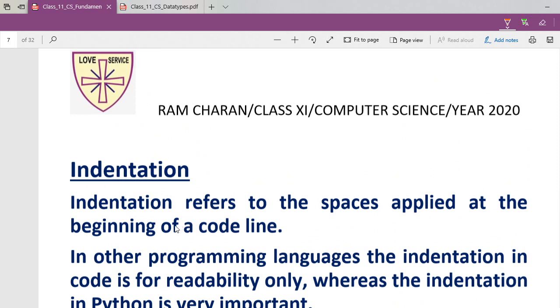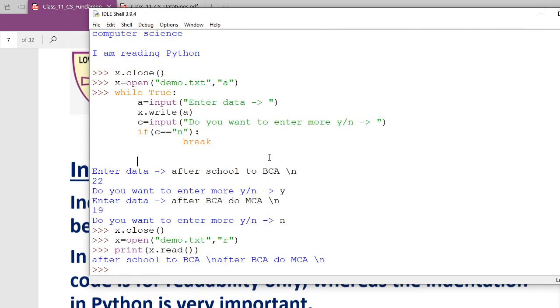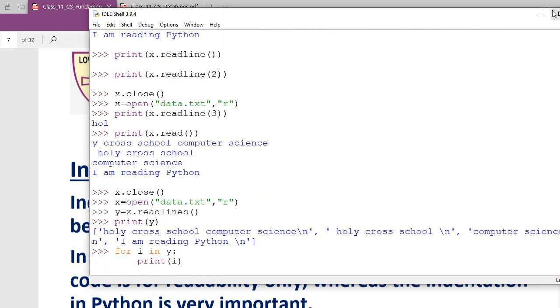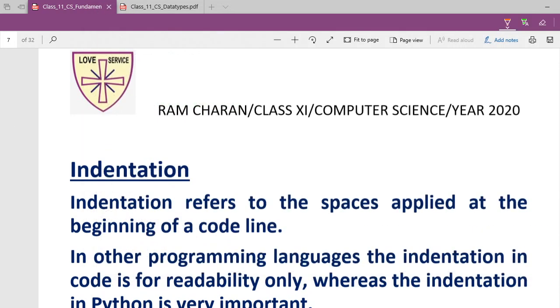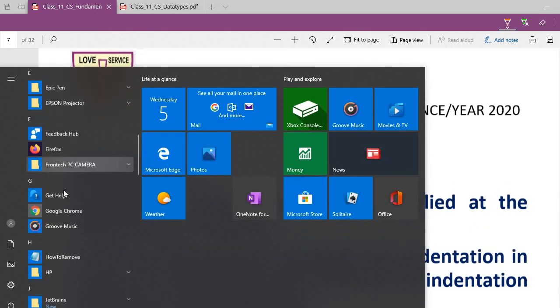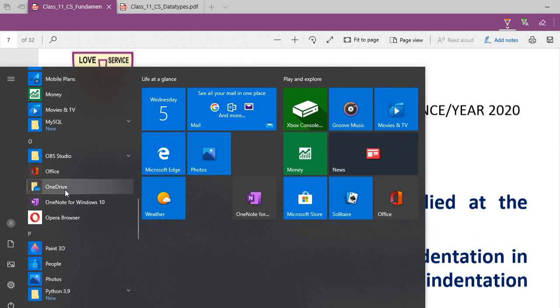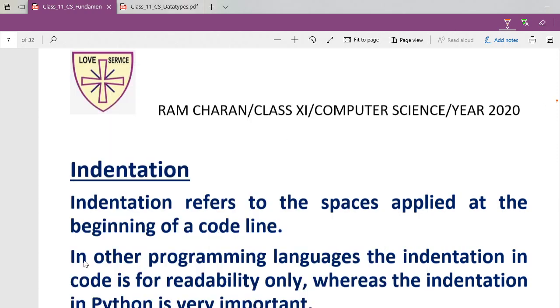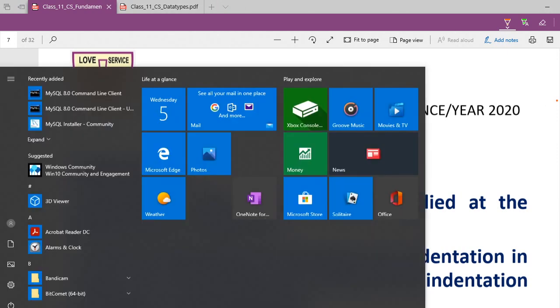So let me start Python and bring it to you. This is class 12. I just taught class 12, so let me clear this and start Python. How do you go about finding it on your PC? P for Python, sir. In school also I had installed the same software. Windows 10 I had updated. So in Windows 10, how do you go?